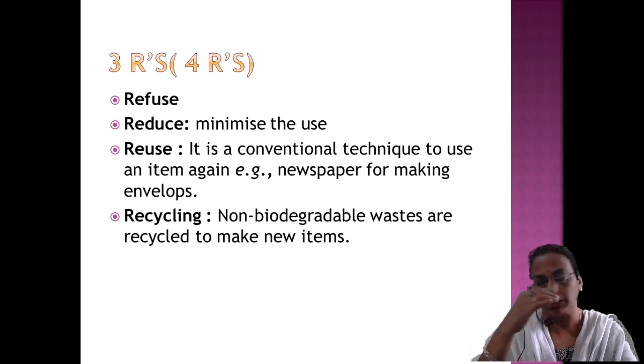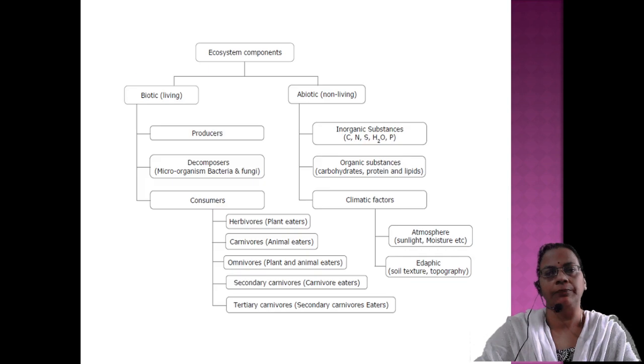So if there are any bottles and all, you can decorate them and make them as tabletop curios and all. In that way, attractive things, or you can use it as a pen holder. In that way it is called repurposing. So it can be 3 R, it can be 4 R, it can be even 5 R. Repurposing means the fifth R. Now we'll move on to the summary of this one.